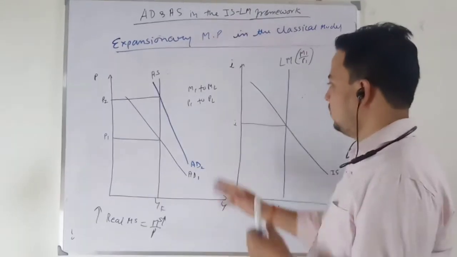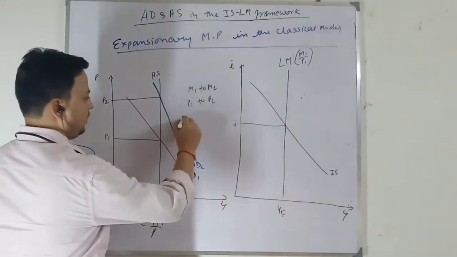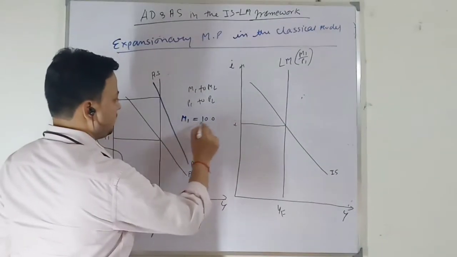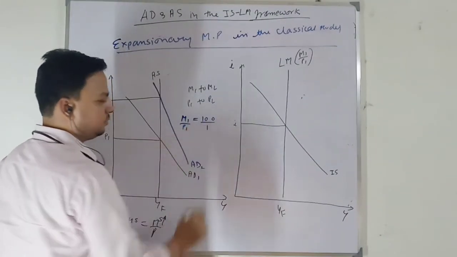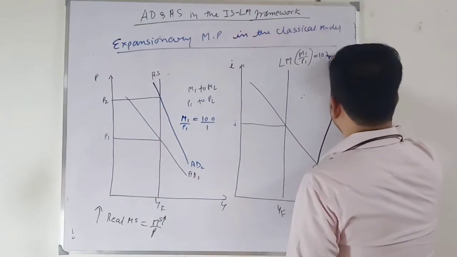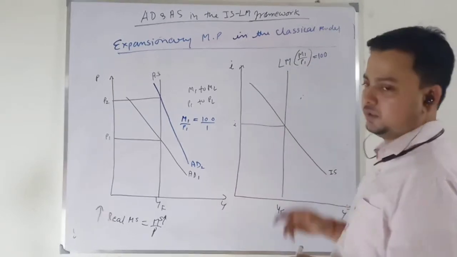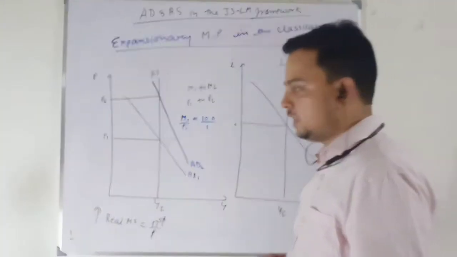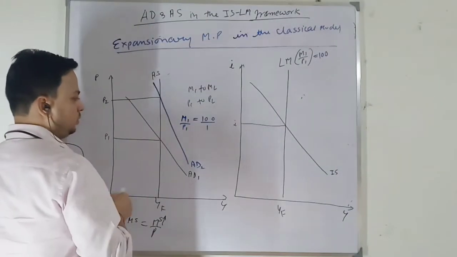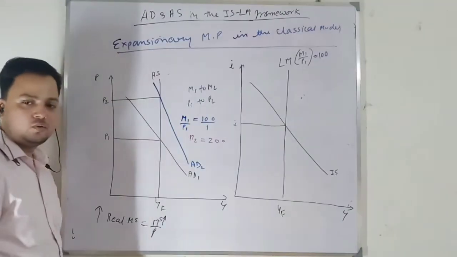Okay, why? Let's look at this case. Suppose, I did this yesterday, but for bookkeeping I do it again. Initial money supply is 100, price level is 1. So how much is real money supply? 100. So this LM curve is based on real money supply 100. When there is a monetary expansion, my money supply increases to 200. Now the new money supply is 200.